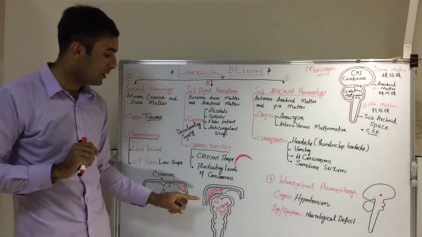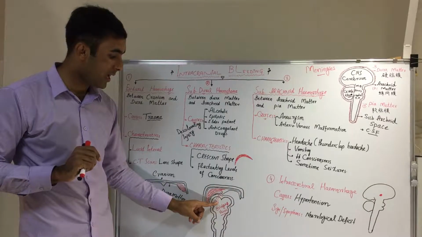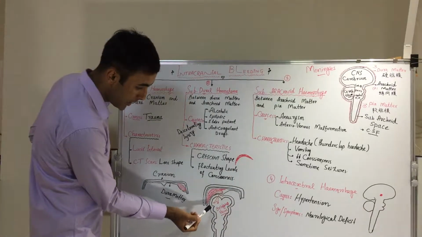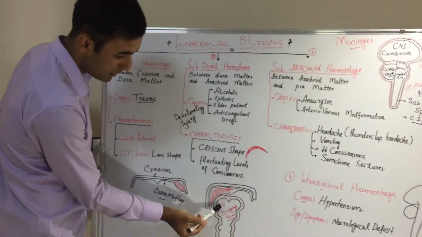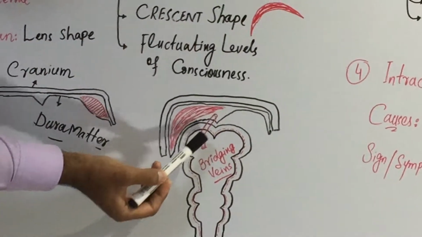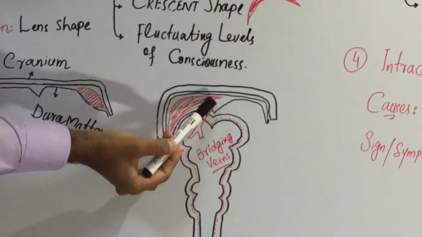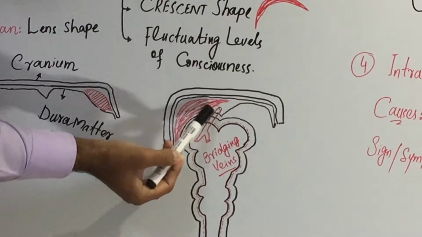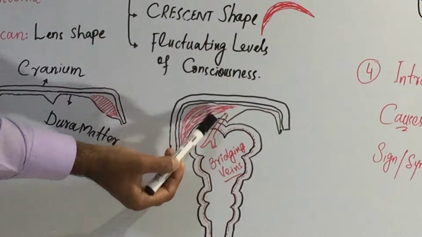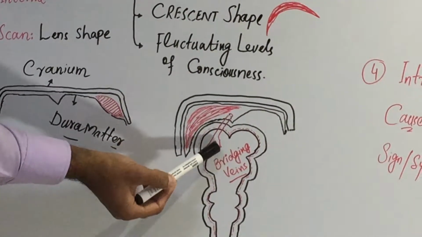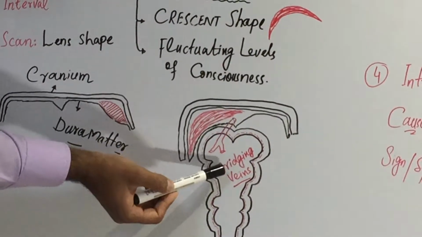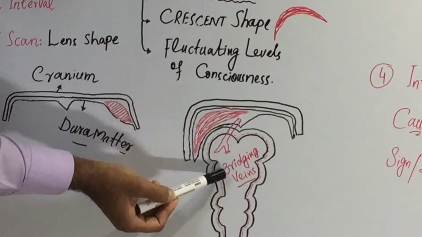So what will happen at this time? The veins which are attached between the cranium and the brain are ruptured. For example, here you can see I have drawn these veins. These are the veins which bring venous blood from the brain to the subdural space. These veins, which bring the venous blood from the inside of the brain to the outside of the brain, are called bridging veins.